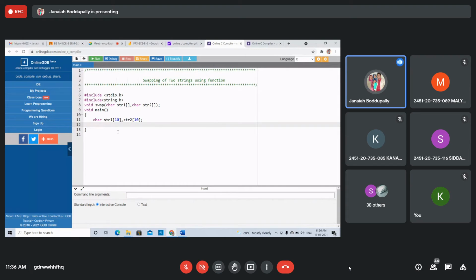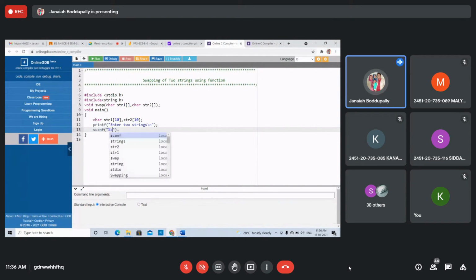Now printf, enter two strings. Scanf and %s, string1 comma string2, right? Scanf string1 comma string2.